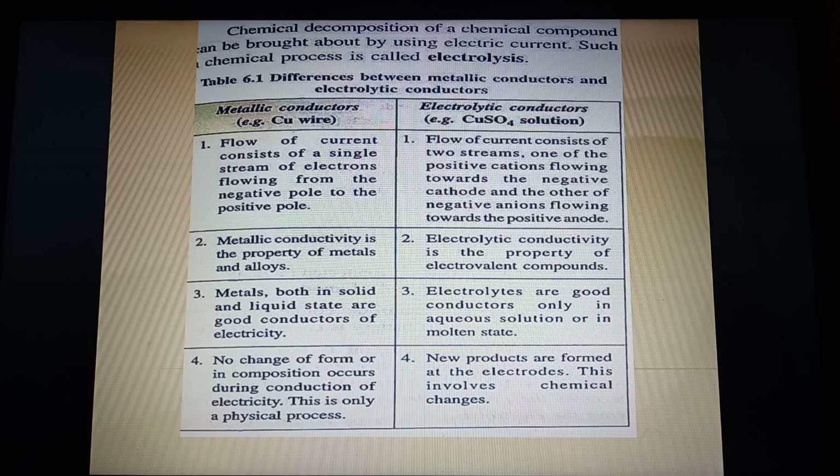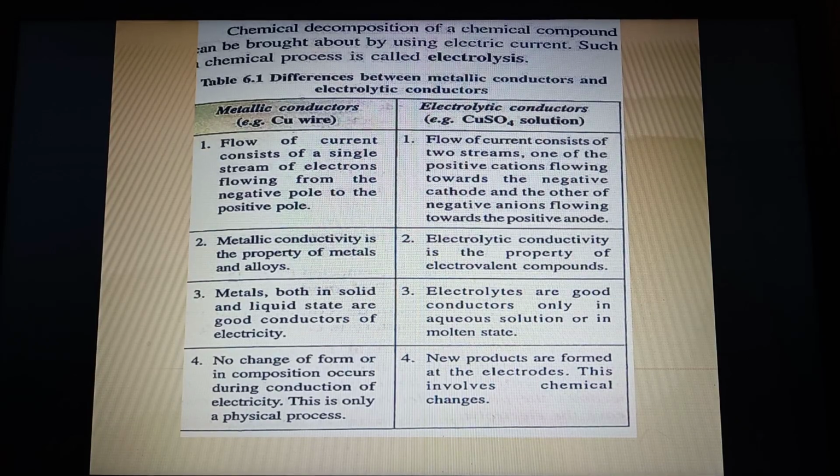It is allowing electric current to flow because it has a stream of electrons that is flowing from negative pole to positive pole. But in case of electrolytic conductors, why do they allow electric current to flow? It allows electric current to flow because it consists of free ions. So there are two types of ions moving in a solution.